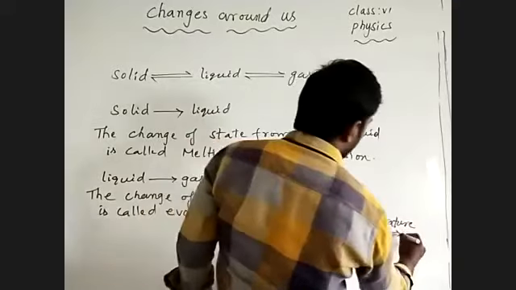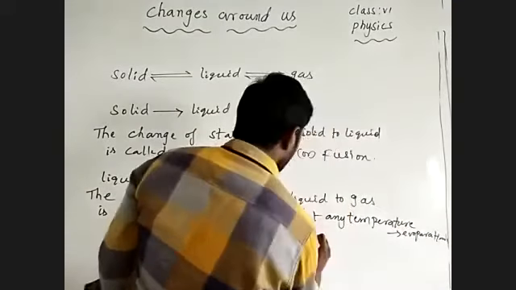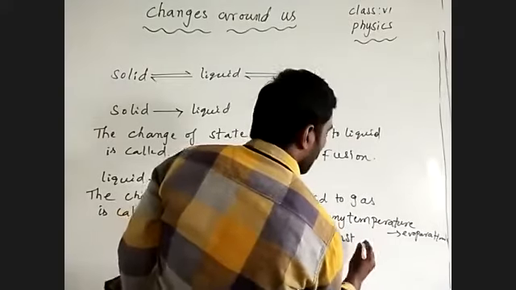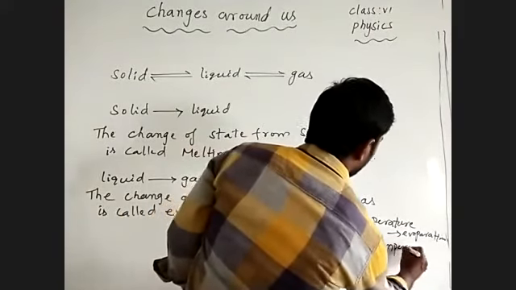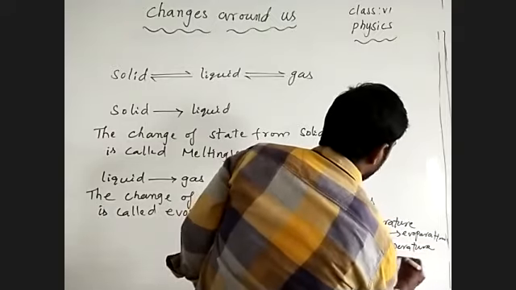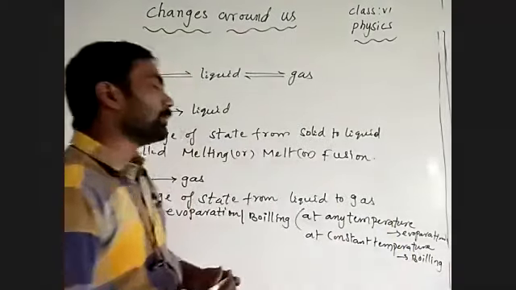Any temperature is evaporation, at a constant temperature is boiling.